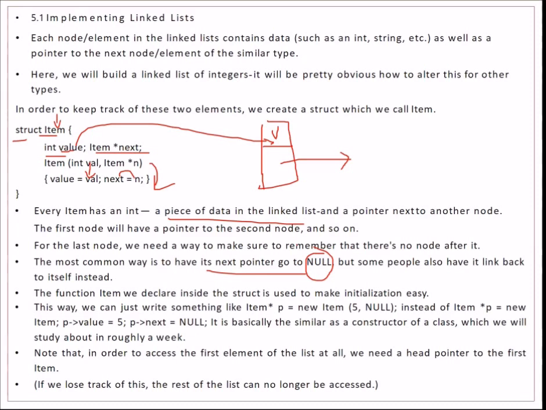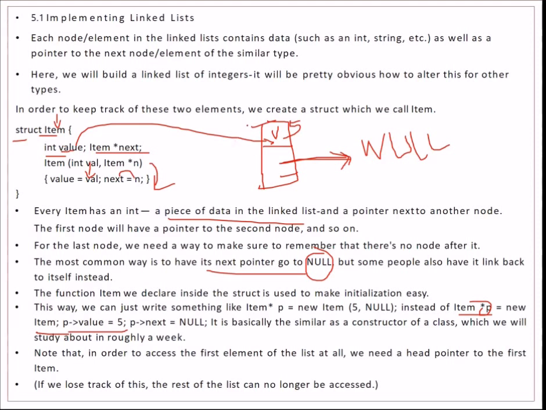What we can do is we can write in this way: item star p, this can be any pointer, say p, will be equal to new item. So we are making a p of item type, in this structure type, and we are passing two things here, one is the value, one is the pointer. For the value we are putting 5, so the value of 5 will come here, and p next will be null. So this is what we wanted to achieve with our last node.